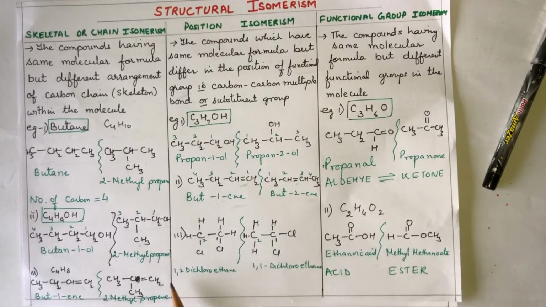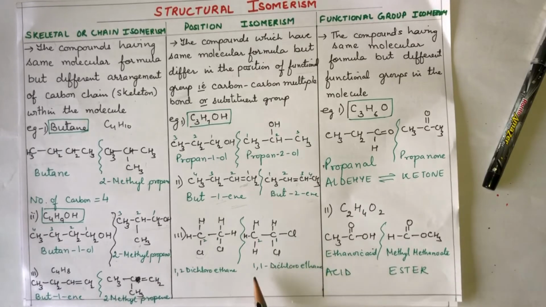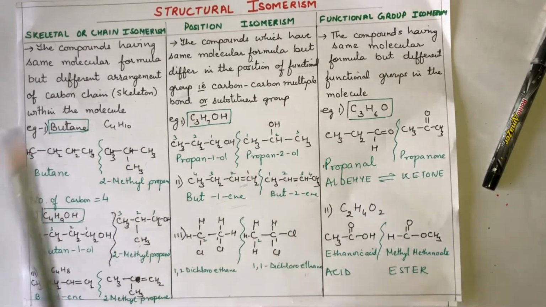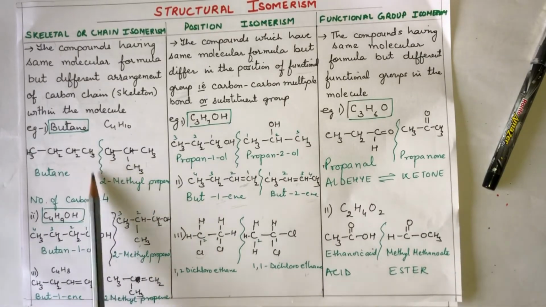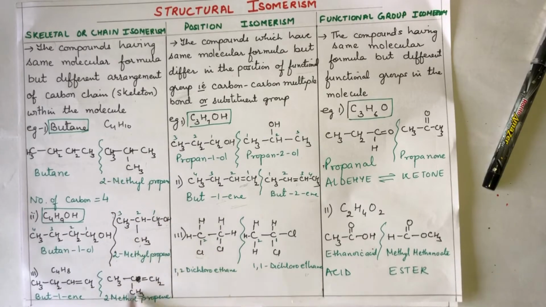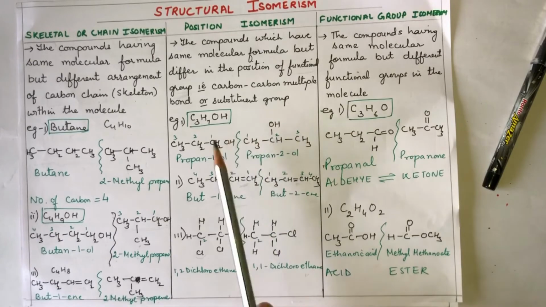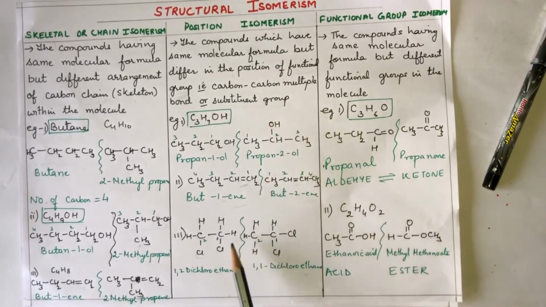Let us take this example, 1,2-dichloroethane. So this is ethane, 2 carbon. 1 position also chloro, 2 position also chloro. So 1,2-dichloroethane. Now if I remove this chlorine from here and put it over here, and remove this hydrogen and replace it over here, then it becomes 1,1-dichloroethane, because both the chlorines are at the first position. Understood the difference? In skeleton isomerism, only the position of carbon is changed. In this, the position of double bond, triple bond or any substituent group is changed.